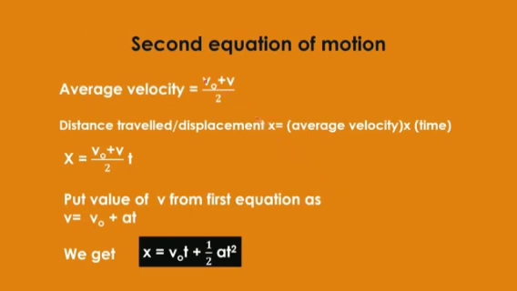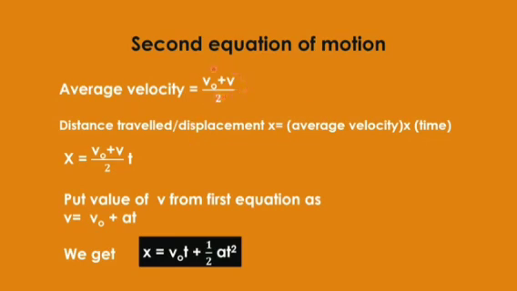Now there is the second equation of motion. If I want to derive it, then I have to take the help of the average velocity. Average velocity is v naught plus v divided by 2. Yes, this is the average velocity. And then the distance traveled will be x, which equals average velocity multiplied by time.